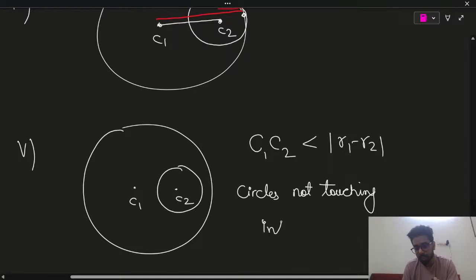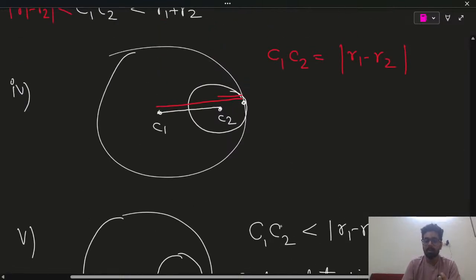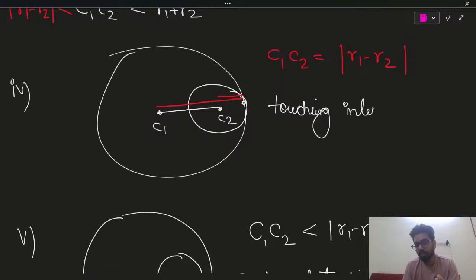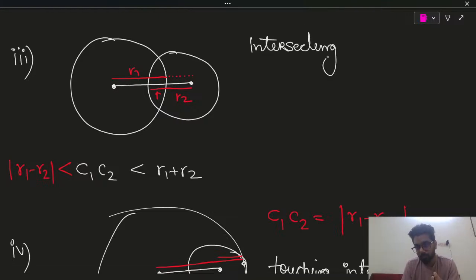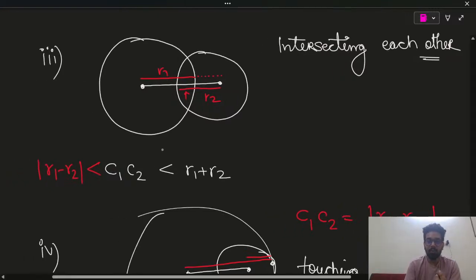Circles not touching internally. This one touching internally, touching internally. This one is intersecting each other, intersecting each other. Okay, for intersecting each other, this is the condition.